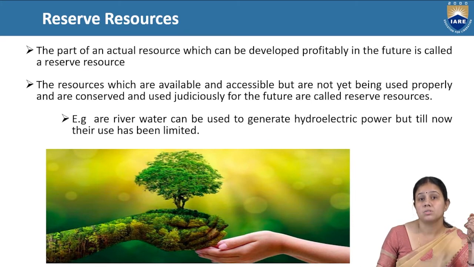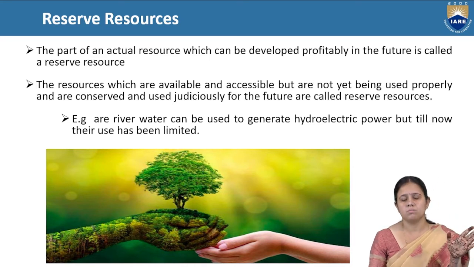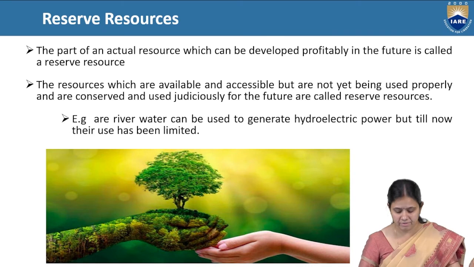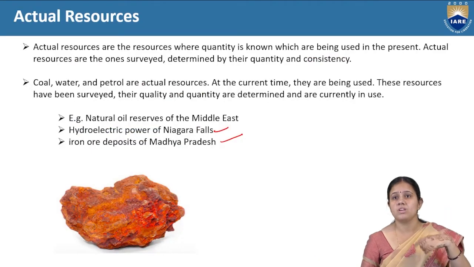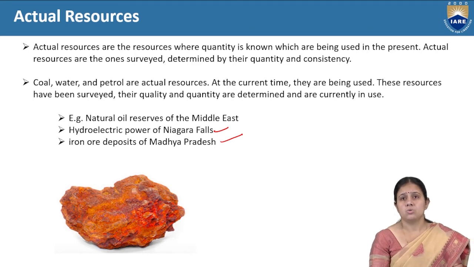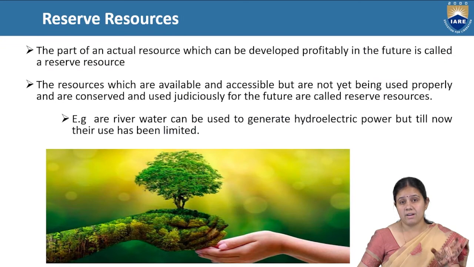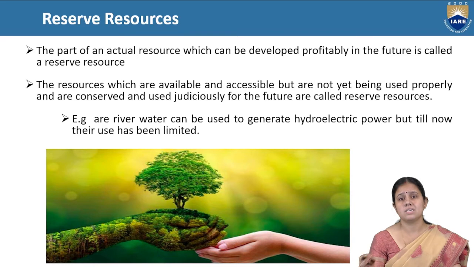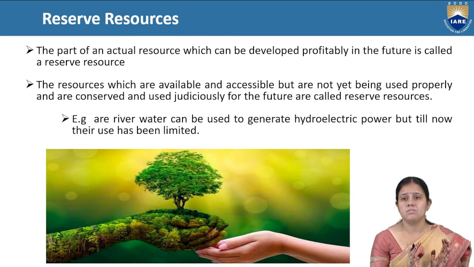That is a part of actual resource. Reserve resource means what? That part of actual resource which can be developed profitably in the future is called a reserve resource. Actual resource is the resource we are already using, and we don't know its exact amount until we survey it. Those resources which we don't have an idea about are called reserve resources. These are resources already reserved in our environment, in our nature.